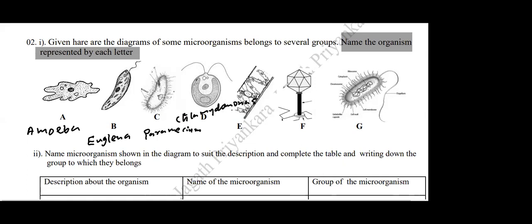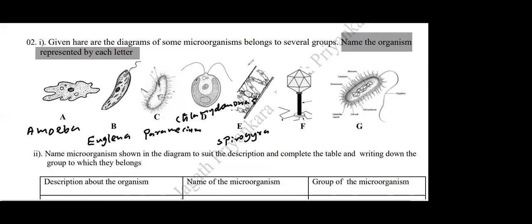capital E. What is the name of E? Yes, who is E? I'll ask the answer from Herath. What is the name of E? Only a few students are raising their hands. Actually, I'll give a hint. It comes under algae. It's an alga that contains chlorophyll. Do you know? Spirogyra. Very good, Diana. Spirogyra. Good. That is algae. Photosynthetic.